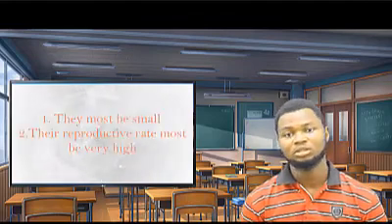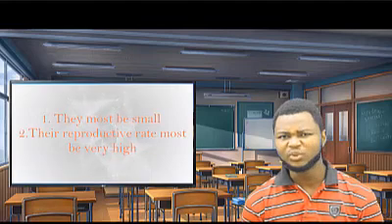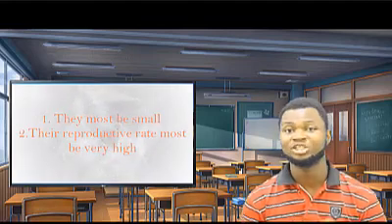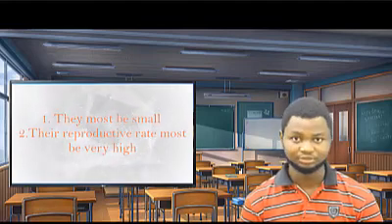For the study of genetics to be possible, a number of organisms are best suited for genetic study, while some are not. Organisms that are best suited for the study of genetics must satisfy the following criteria. Number one, they must be small, so they can be kept in large numbers in a laboratory.